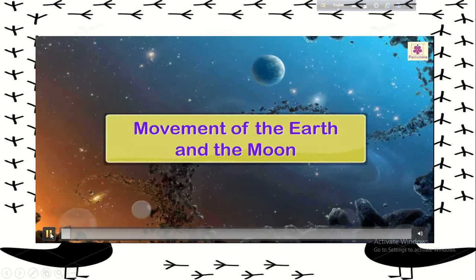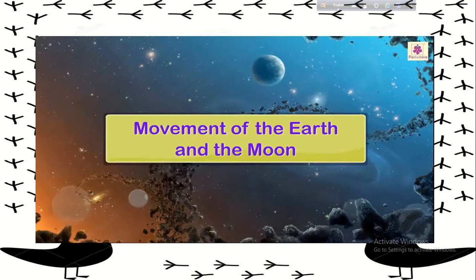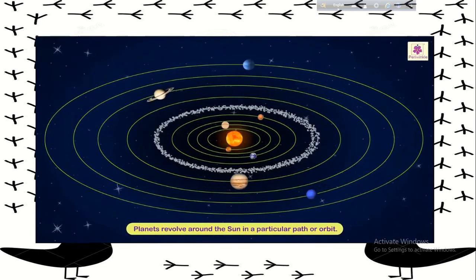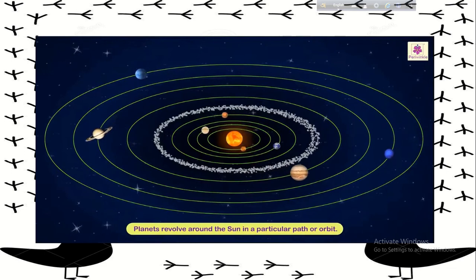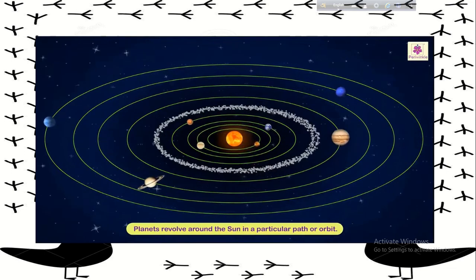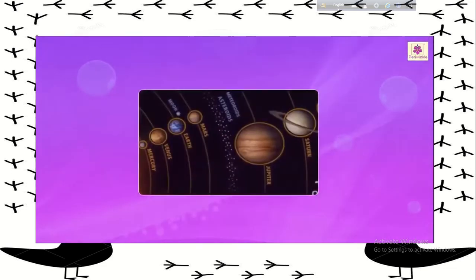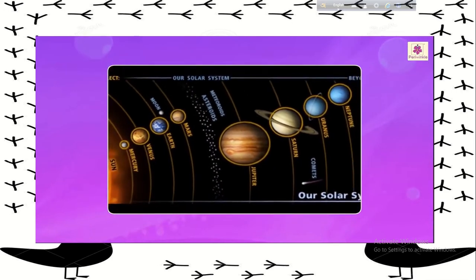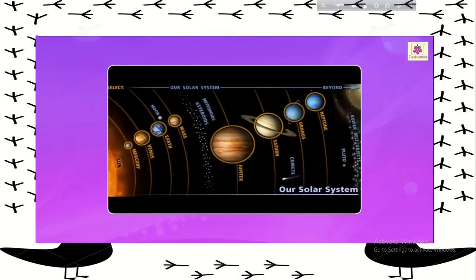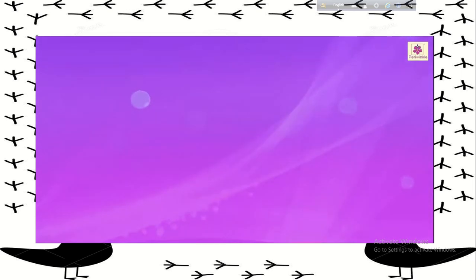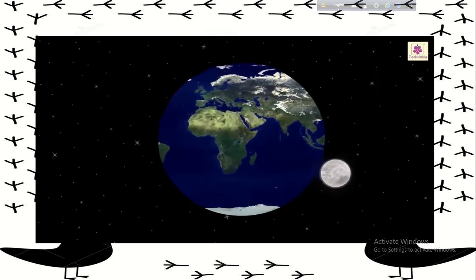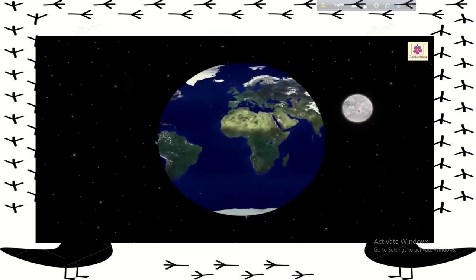Movement of the Earth and the Moon. We have learned that planets revolve around the Sun in a particular path or orbit. Let us learn more about the types of movement seen in heavenly bodies. We shall be studying about the movement of the Earth and its natural satellite, the Moon.